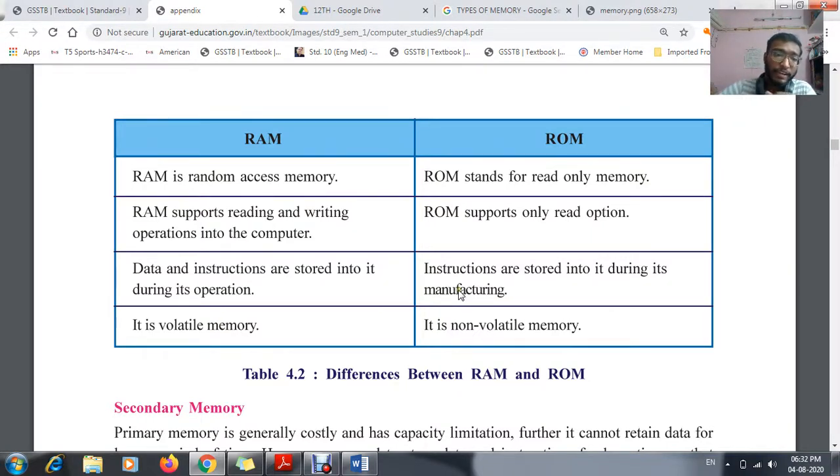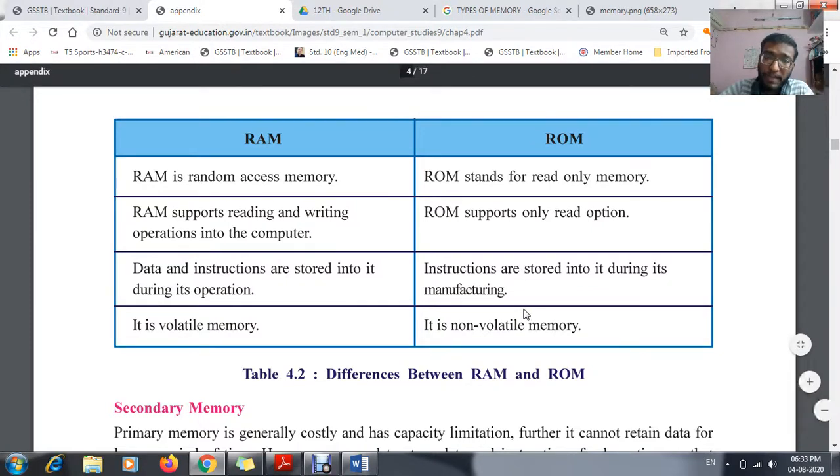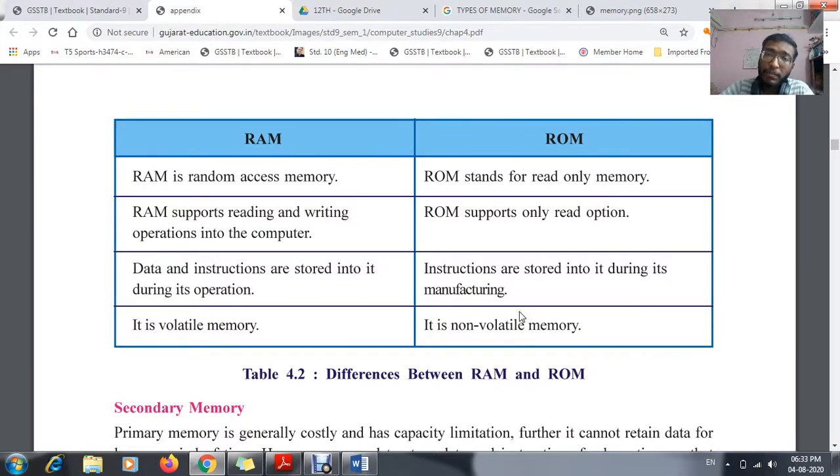Okay, and RAM is volatile memory. Volatile memory means, as I told you before, if we are not saving our file and the power goes off, or our PC shuts down automatically, the data will be lost. This is the best example of your volatile memory. Non-volatile memory means even if your power goes off or your PC shuts down, the data will remain as it is without any loss.